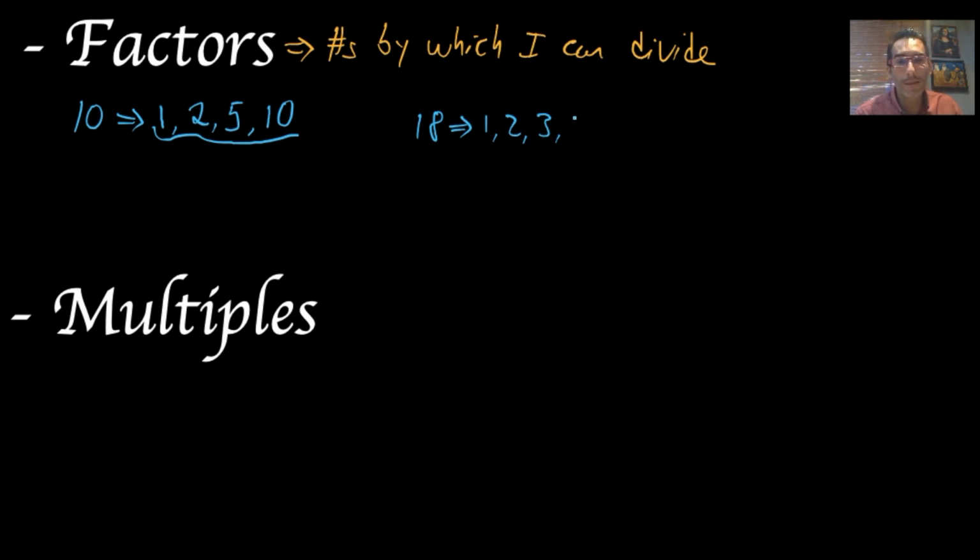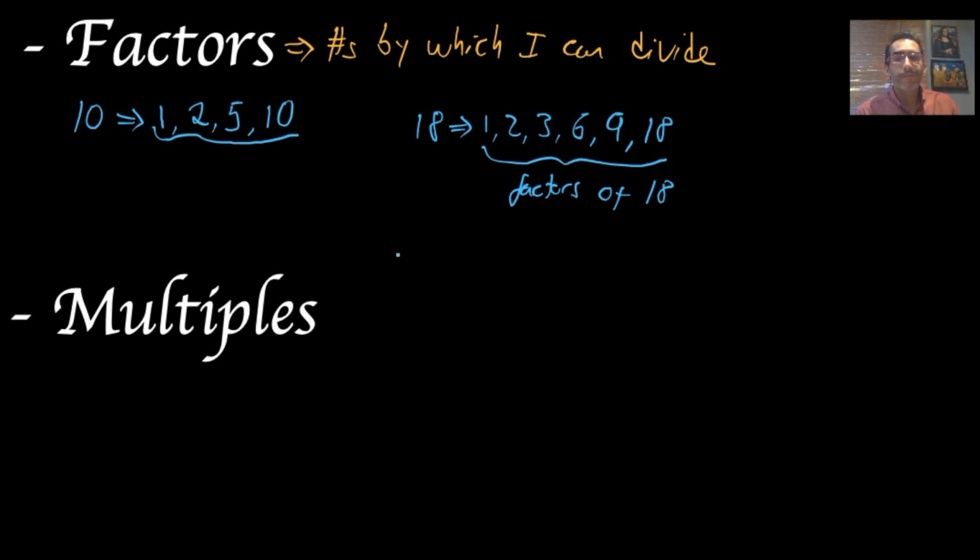By 5, no. By 6, yes, because the answer will be 3. By 7, no. 8, no. By 9, I can divide it by 9. I cannot divide it by 10, nor 11, nor 12, 13, 14, 15, 16, 17, and 18 will be the last one, okay? So these guys that are here are the factors of 18, all right? I hope that you are clear on that.